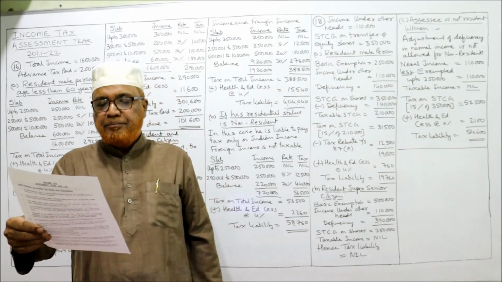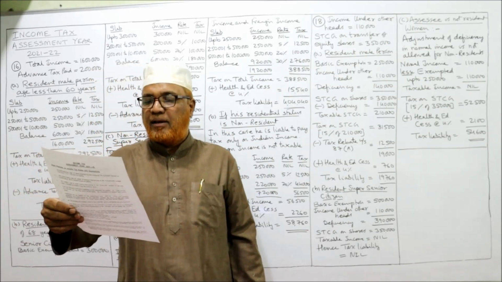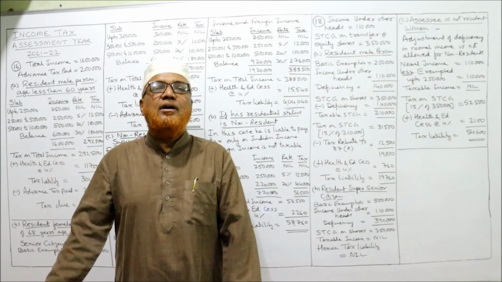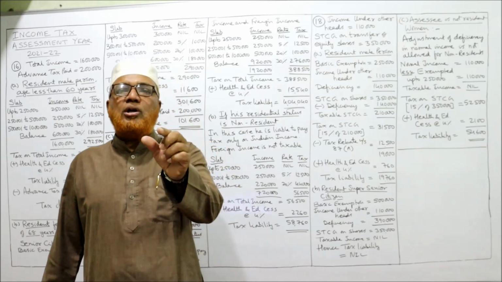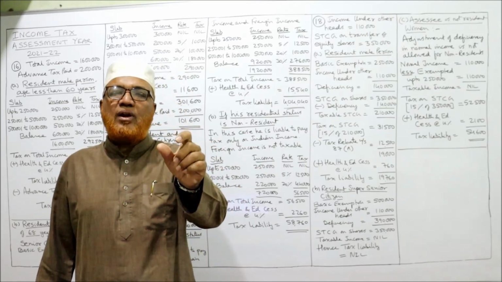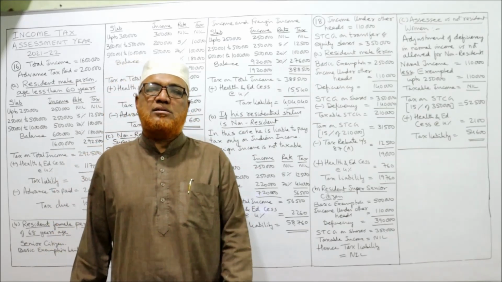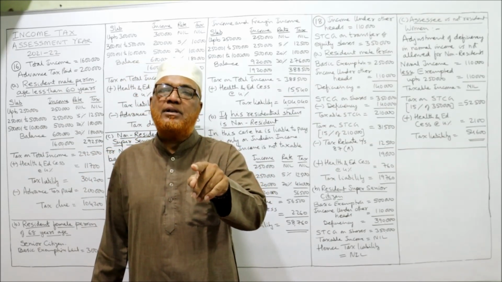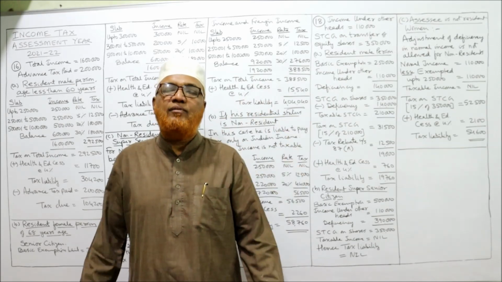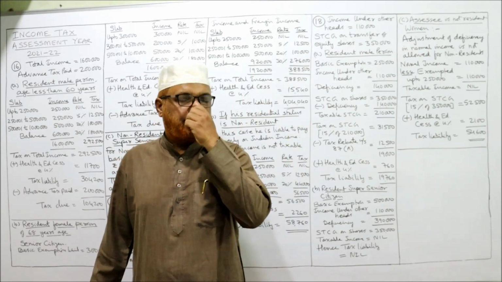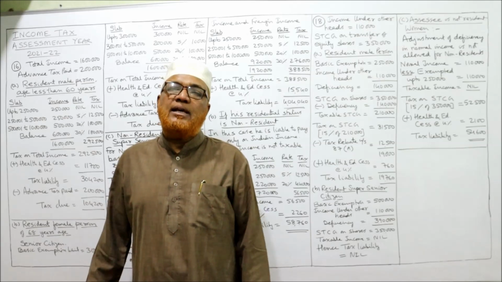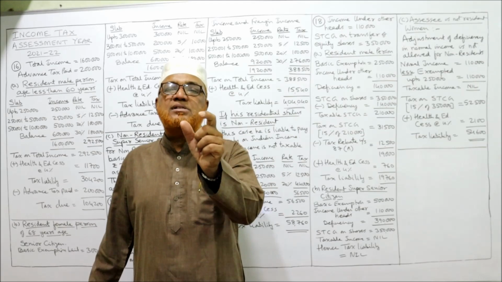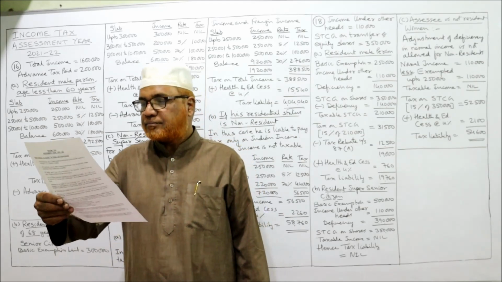Next, 18th. Income from short-term capital gain on transfer of listed equity shares, 3,50,000. Remember, short-term capital gain on transfer of listed equity shares is taxable at a flat rate of 15%. Already I told you in the last theory videos. It's a special income. Short-term capital gain on equity share is a special income on which 15% flat rate of tax.